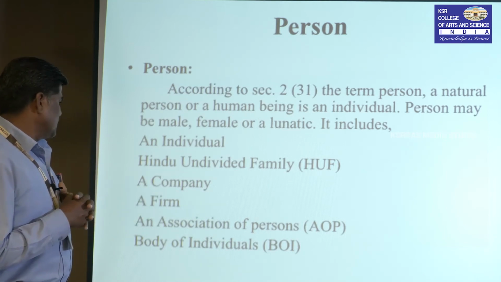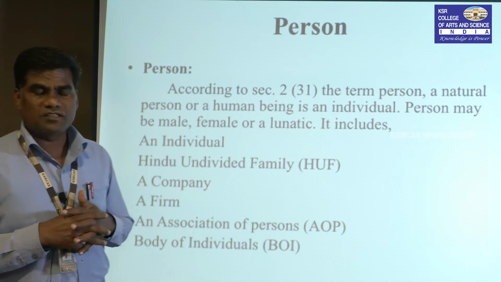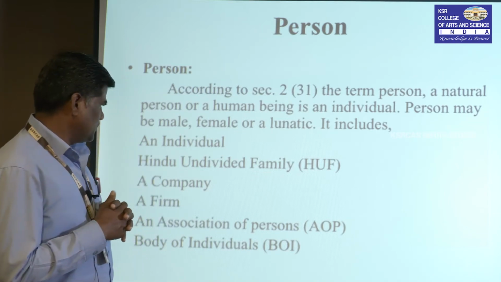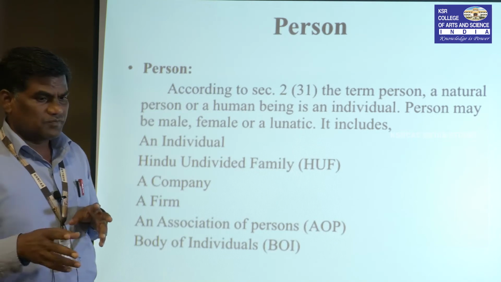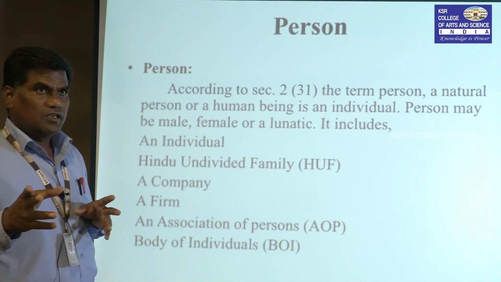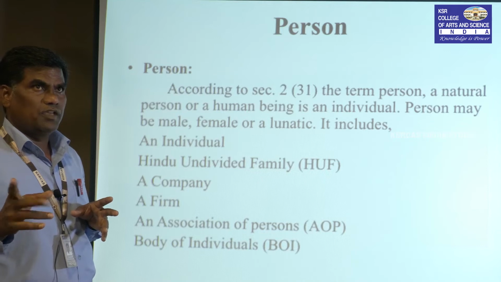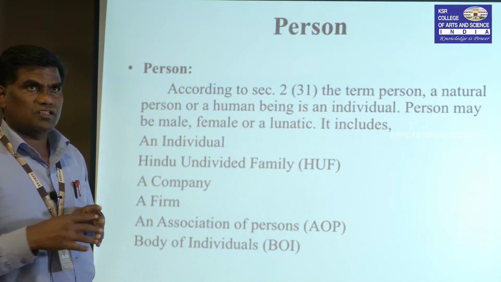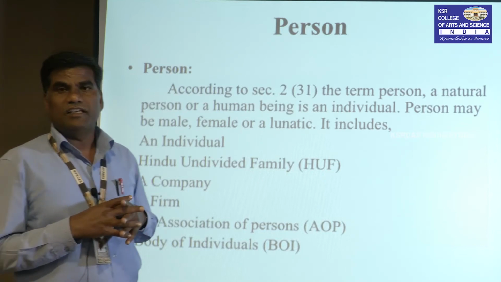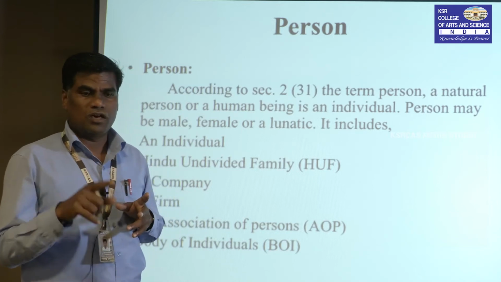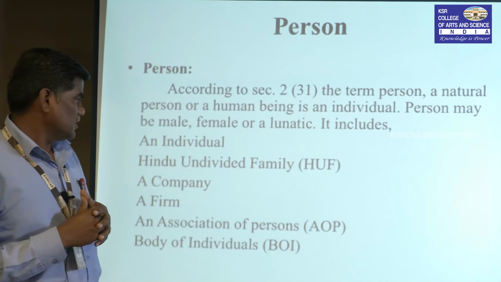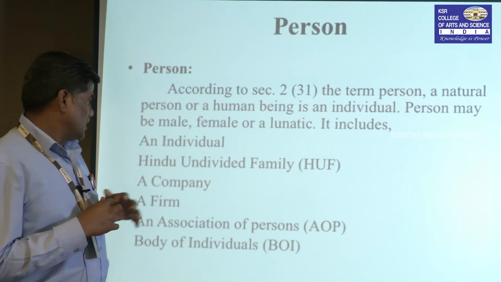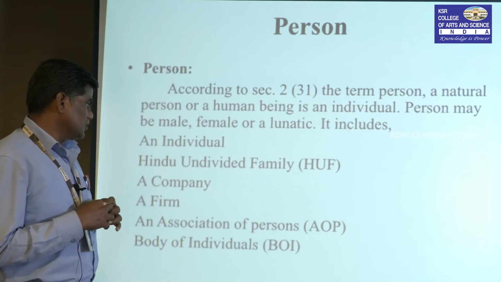And an association of persons, that is AOP. For example, TLOA, Tiruchengode Lorry Owners Association. It all comes under the AOP, that is association of persons. And another is body of individuals, BOI.